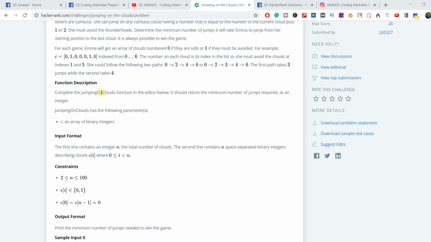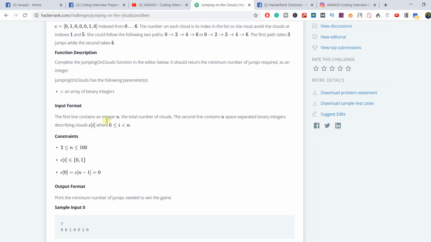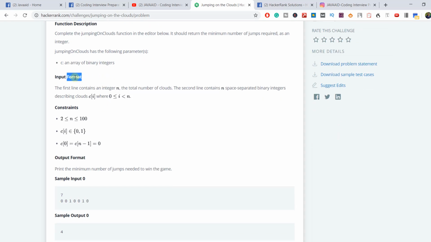Complete the jumpingOnClouds function in the editor below. It should return the minimum number of jumps required as an integer. c is an array of binary integers. jumpingOnClouds has the following parameter. Why an array of binary integers? Because we have only 0 and 1 in the input array. This is the input format. The first line contains an integer n, the total number of clouds.